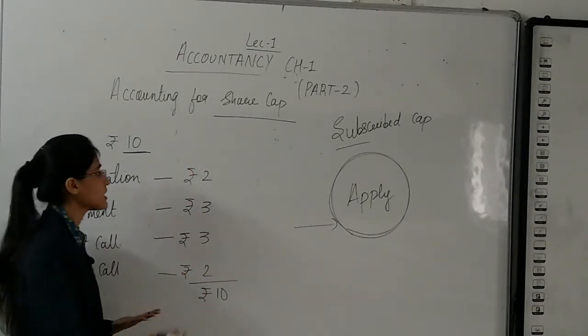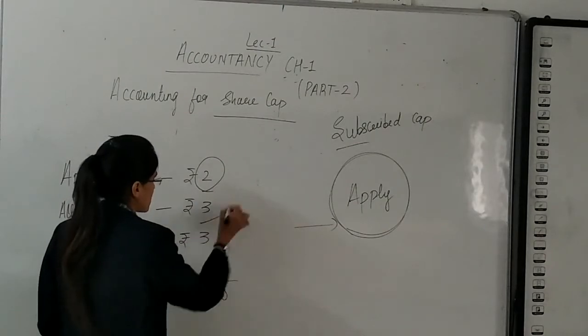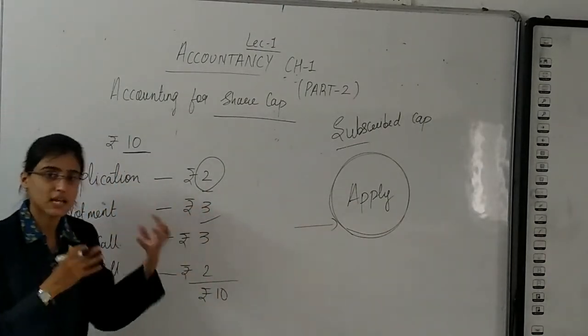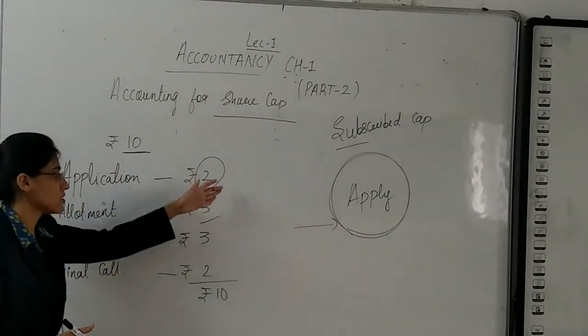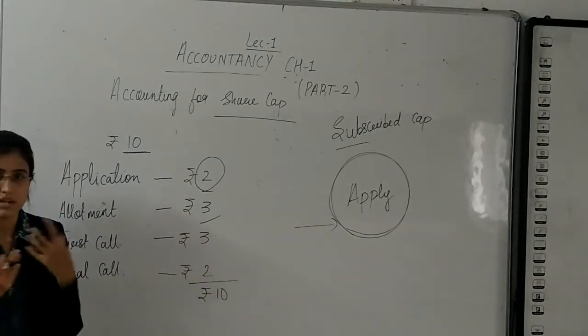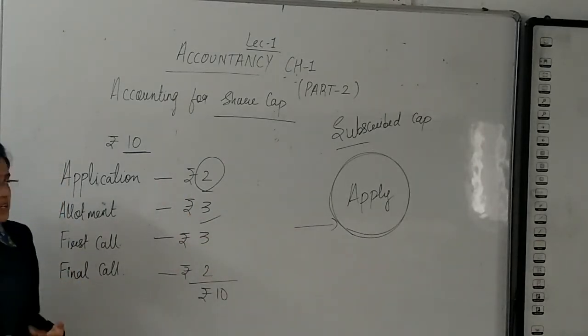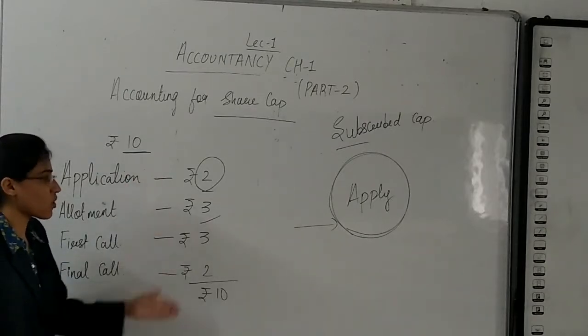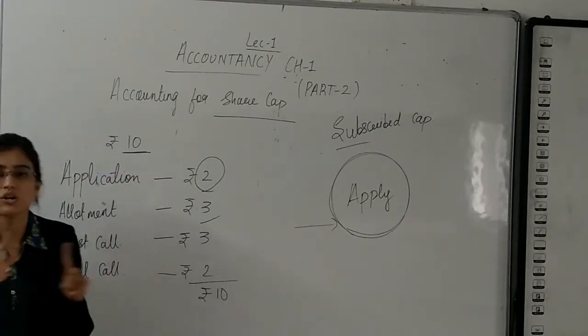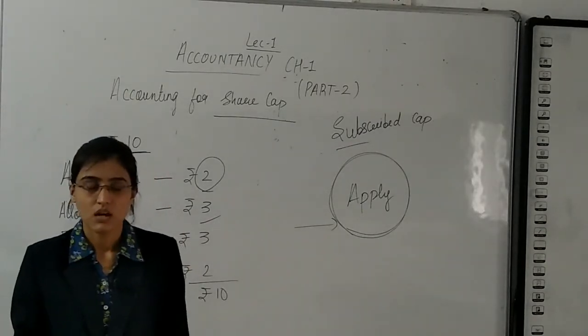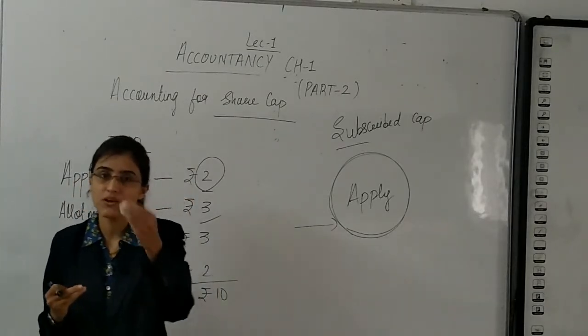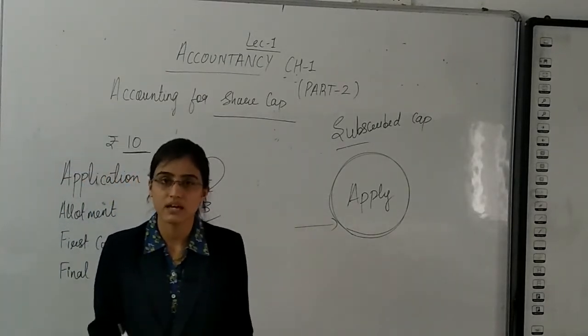It is not necessary that it is always 2 with application and 3 with allotment. It can be changed. It can be 3 here, it can be 2 here. So 10 rupees are called up in this manner and not all together, not just within one step.